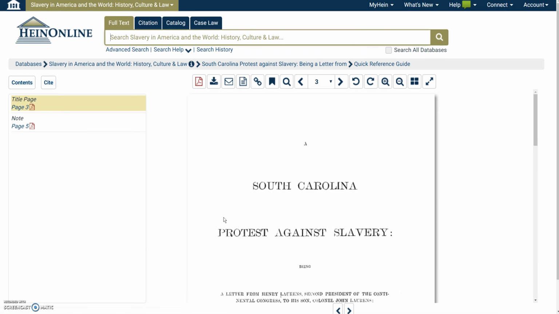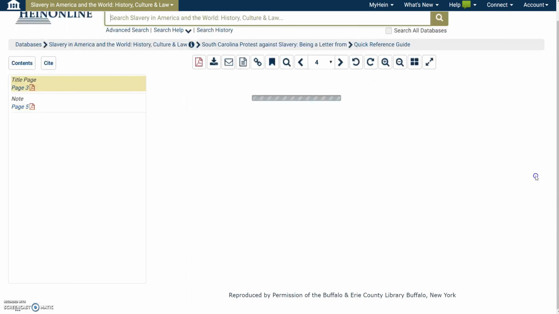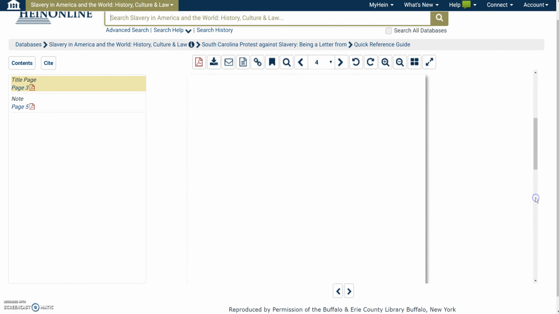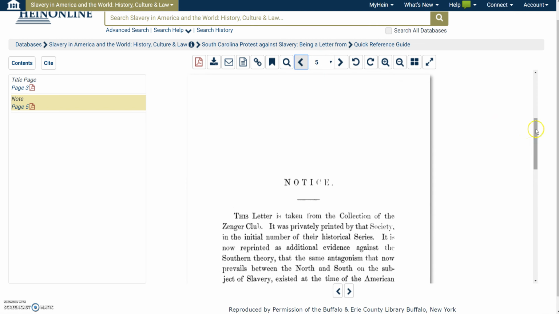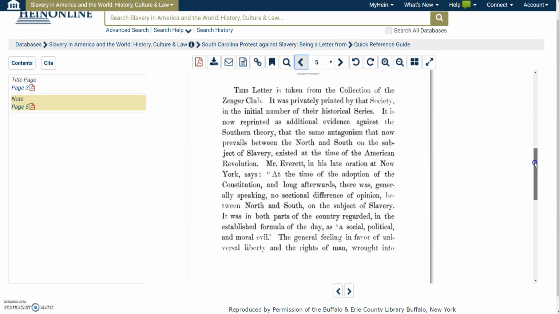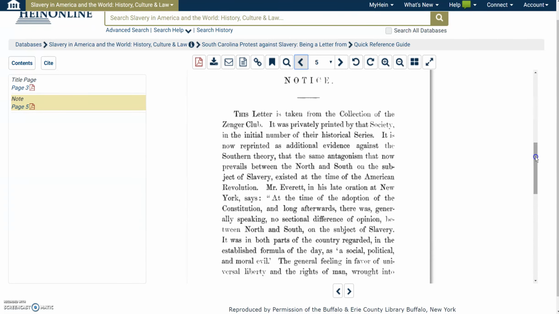So you click on that, and what you get is this document here that can be scrolled through and looked at either by scrolling down or by flipping through the pages. And what you are able to look at is a notice. It's a notice that you see here on the page about what is happening in the South.